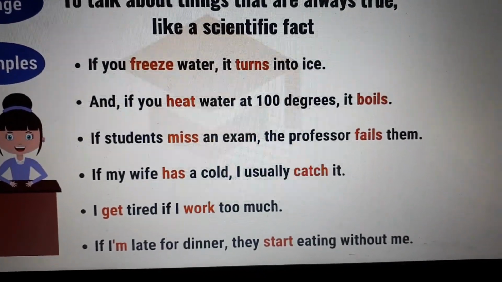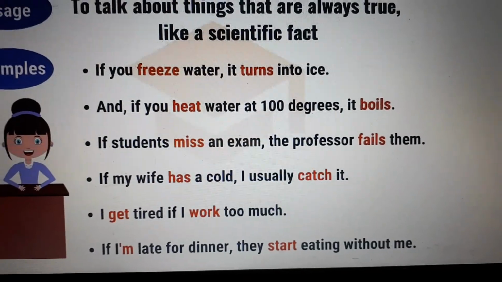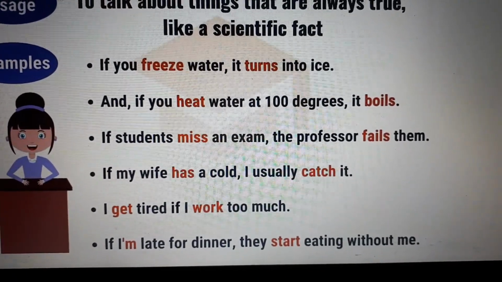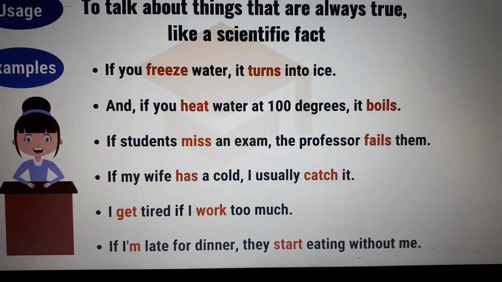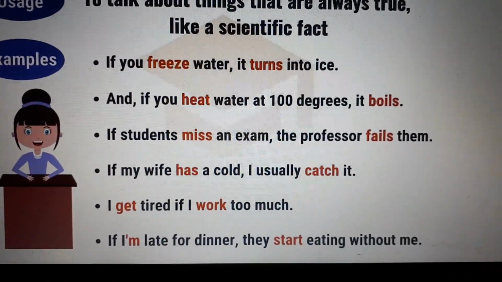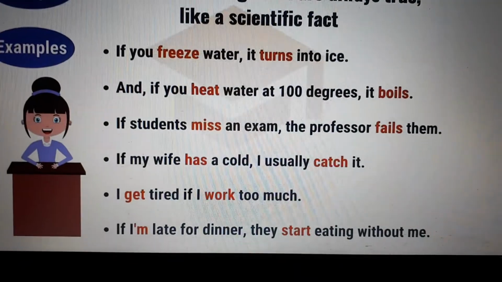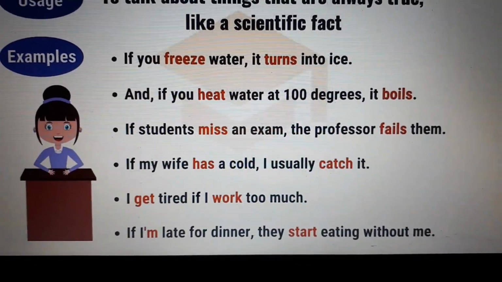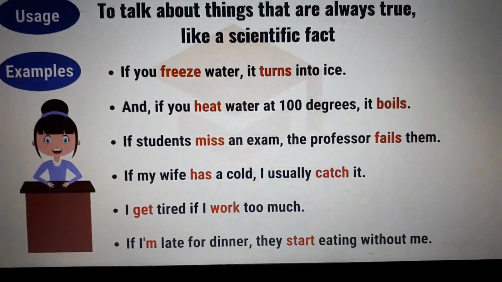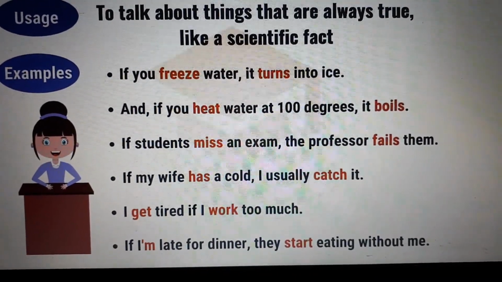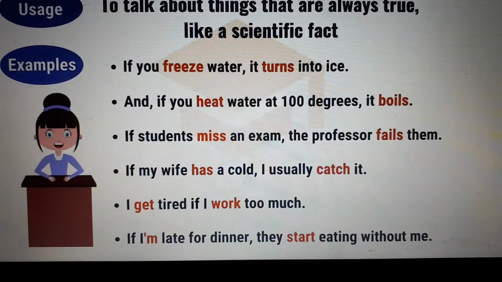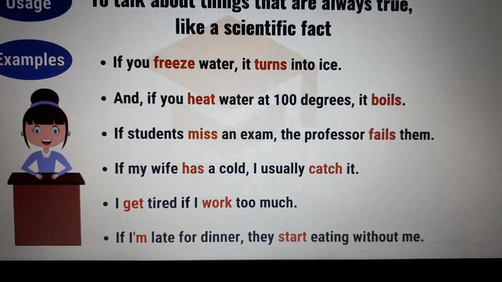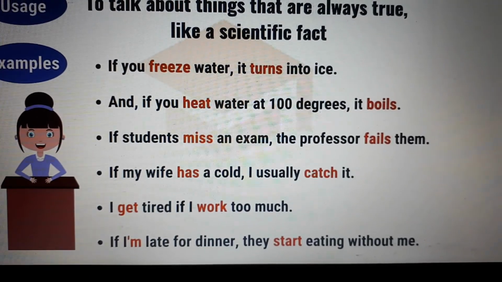If my wife has a cold, I usually catch it. I get tired if I work too much. If I'm late for dinner, they start eating without me. So, if the action in the principal clause is in present, the result has to be in present, okay? If in the result the action is present, the cause has to be in present, okay? Present with present, okay?